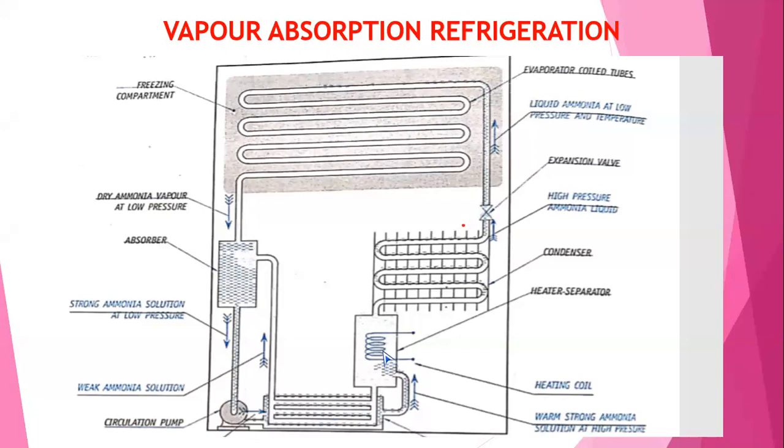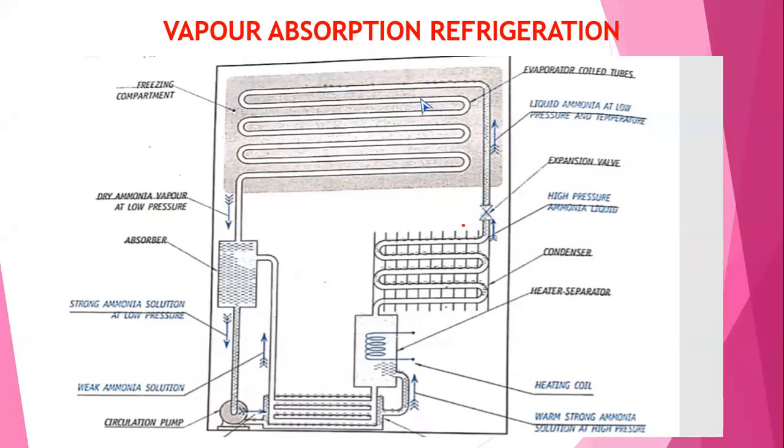Then it is fed to the heater, and here the temperature increases. In the meantime, it is fed to the condenser, where pressure increases and temperature decreases, and then fed to the expansion valve, where the expansion of the ammonia takes place. Then it is fed to the evaporator, where the evaporation of the ammonia takes place, which converts the ammonia into ammonia vapor.